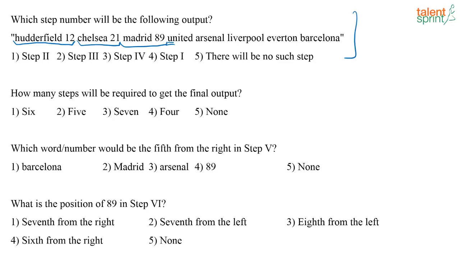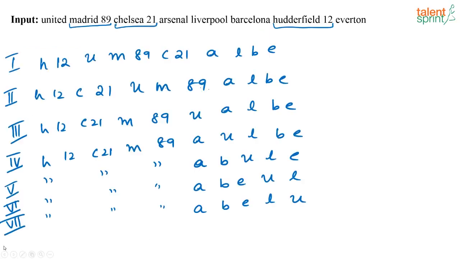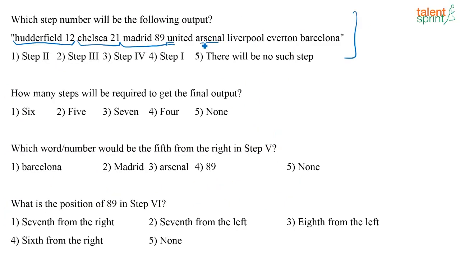You might directly mark the answer as step 3, right? But see, one more thing. Look at the input that is given here. What is the input? United, Madrid, Chelsea 21, Arsenal, Liverpool, Barcelona, Huddersfield, Everton. Now if you look at these words, I have A, L, B and E. But see here what is given. I have A, L, E and B. It is not even there anywhere, right?